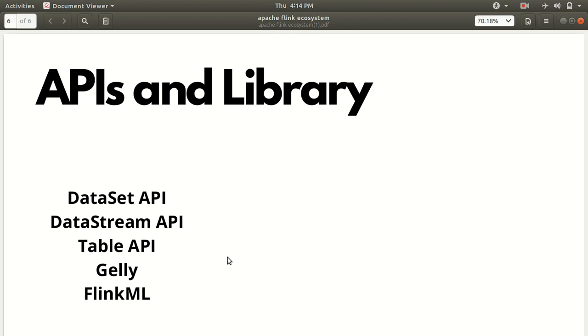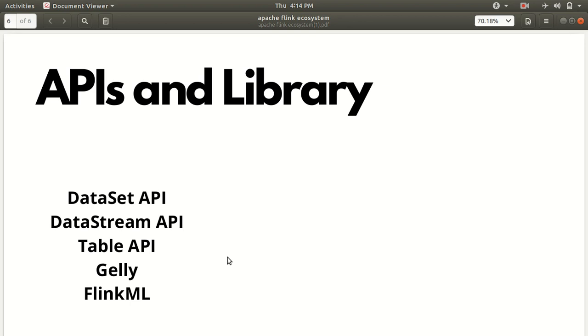Examples of these transformations are map, flat map, filter, and windowing operations. So we have multiple transformations available as far as the data stream API is concerned. The third one is the table API. The table API is a relational API with a SQL-like expression language. If you're from a DBMS background, the table API itself says everything. It's a relational API with a SQL-like relational expression language.